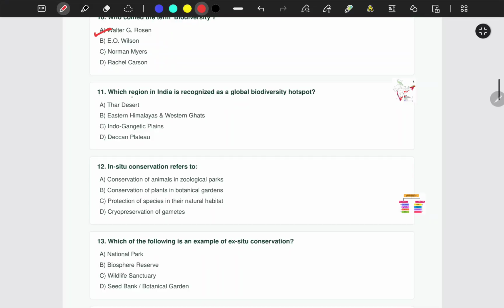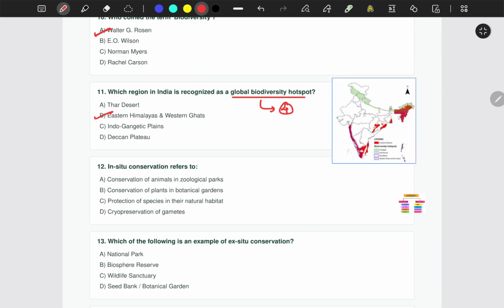Question number 11. Which region in India is recognized as a global biodiversity hotspot? Is it Thar Desert, Eastern Himalayas and Western Ghats, Indo-Gangetic Plains, or Deccan Plateau? The correct answer is Eastern Himalayas and Western Ghats. How many biodiversity hotspots are there in India? There are 4 in total. So here is a map.